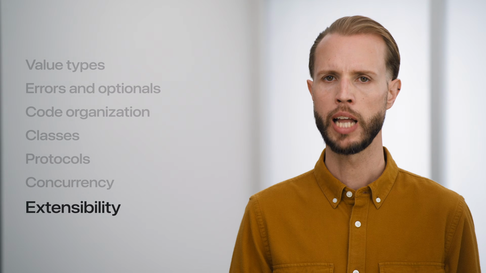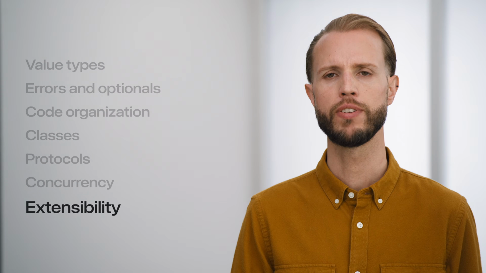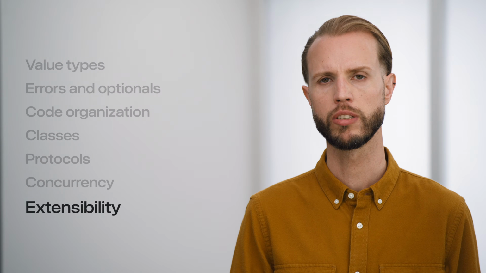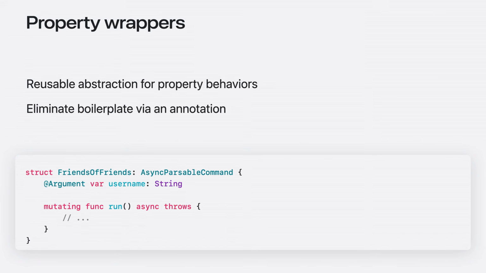The final category of Swift features we'll cover have to do with extending the language. These powerful features are often used by library authors to build expressive, type-safe APIs and eliminate boilerplate code in your applications. The first feature is property wrappers. These wrapper types encapsulate logic for managing stored values. By intercepting the calls to read and write a property, they implement reusable logic that can be applied to a property with a simple annotation.